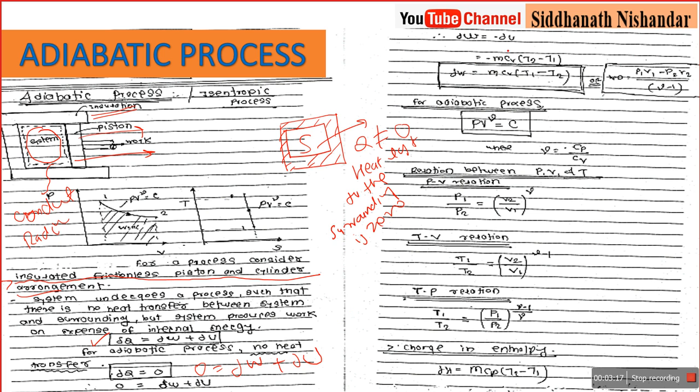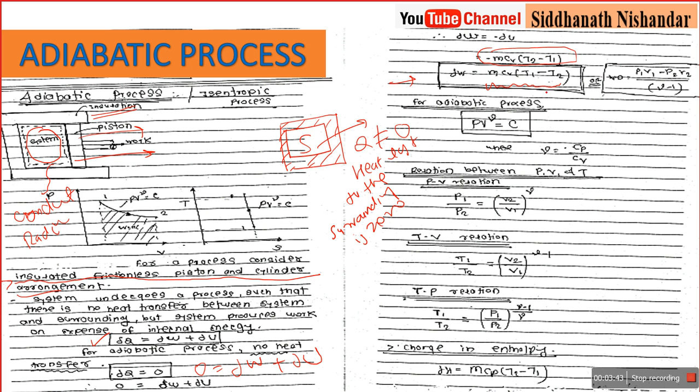The change in internal energy, the fundamental formula you know, is m Cv delta T. So work done is equal to minus m Cv delta T. If we remove the minus sign, T2 minus T1 is written as T1 minus T2, taking the minus sign common so that minus minus gets plus. So in an adiabatic process, work done is equal to m Cv (T1 minus T2).